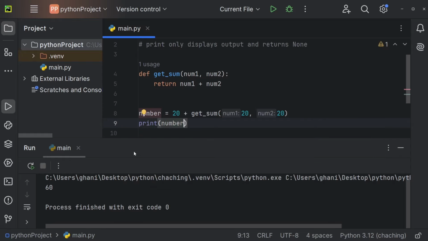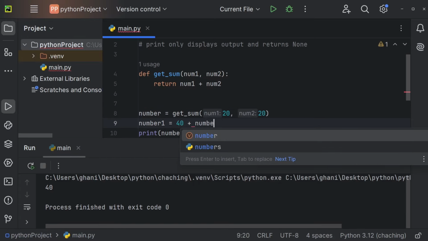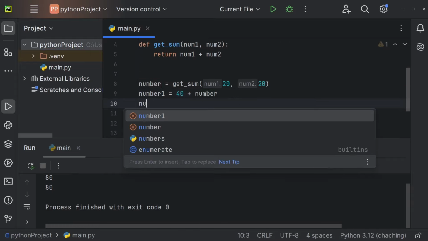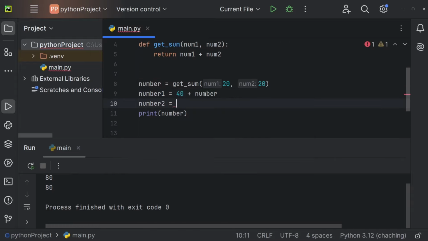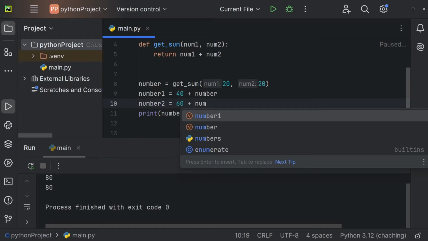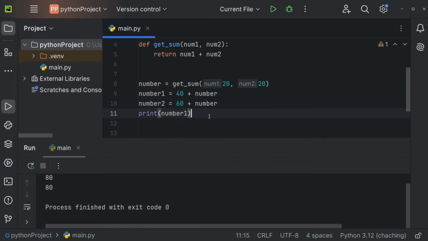And you can see that this here is completely fine, because at this point in time, we return the value. So we can use the value for pretty much anything. We could, for example, also just store the value of getSum of 20 and 20 in our number variable right here. And later on, we could create a number1, and that one is going to be equal to 40 plus number. Now I could also say number2 is going to be equal to 60 plus number, for example. And now let me print number1, and let me also print number2. And now we're getting 80 and 60.